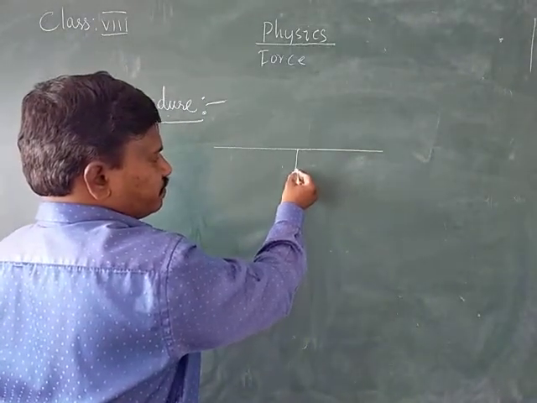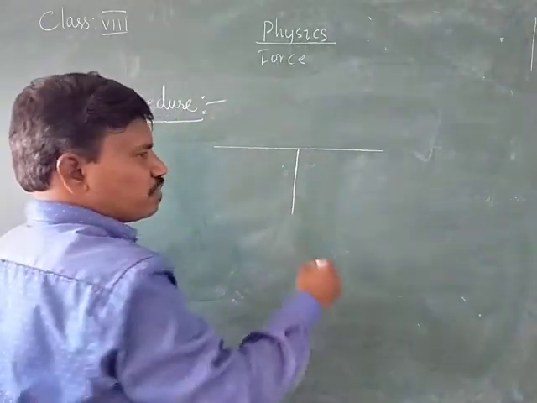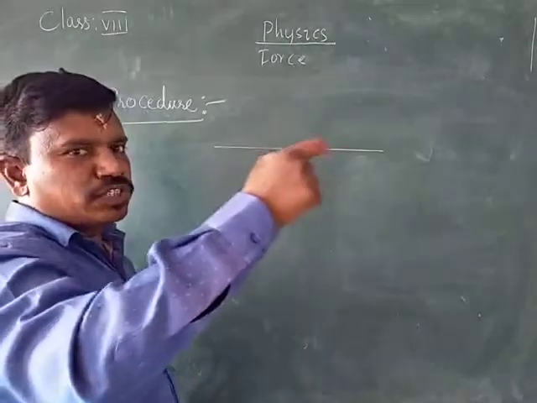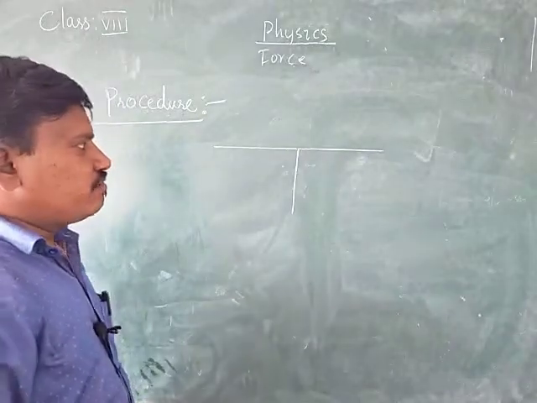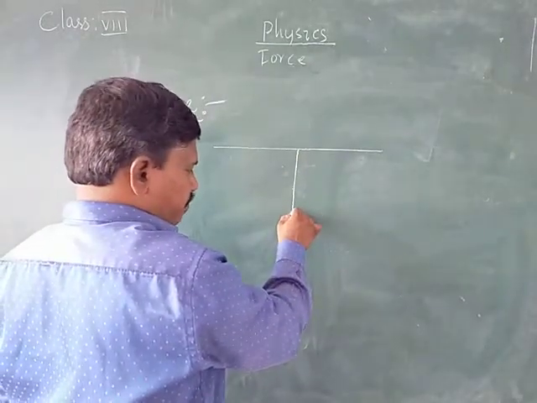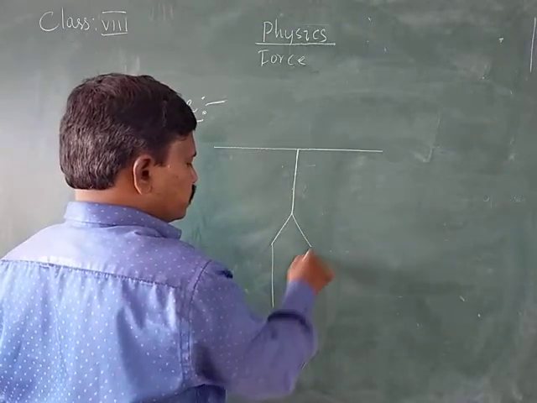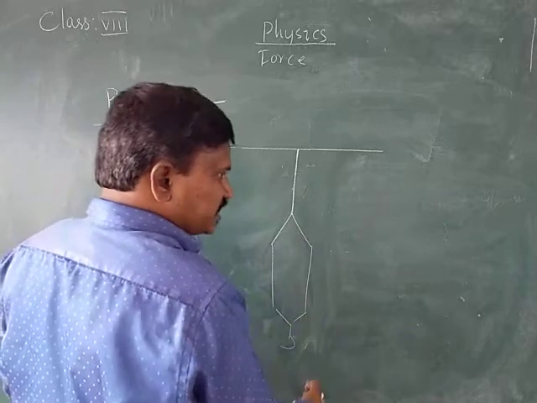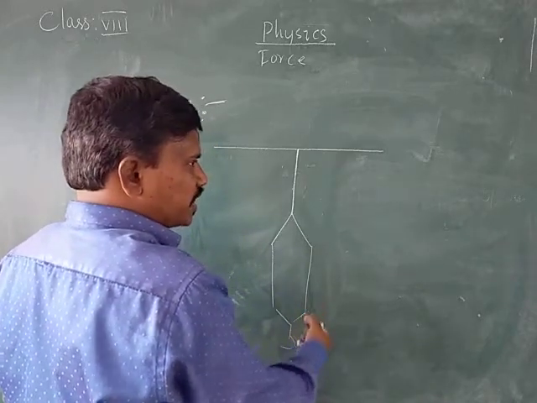Weight hanger is what you normally use to hold clothes in our houses. For this weight hanger we should suspend the thread and use the same spring balance and the standard weights. When you apply the standard weights, what happens?